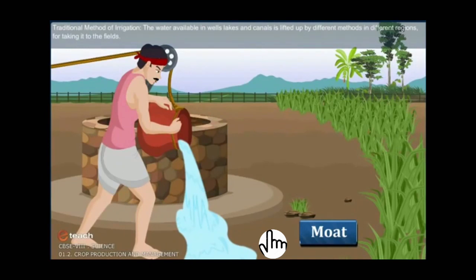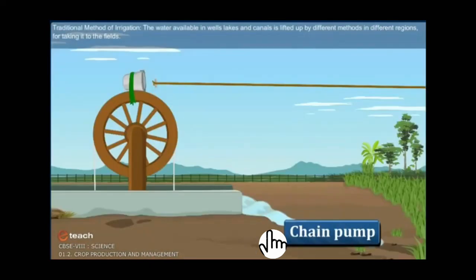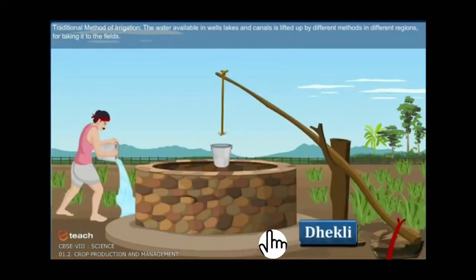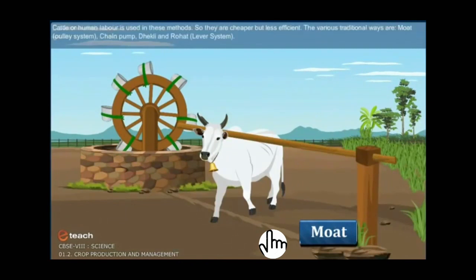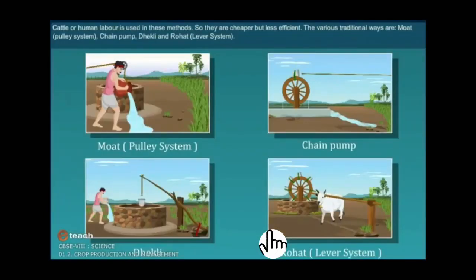Traditional methods of irrigation. The water available in wells, lakes and canals is lifted up by different methods in different regions for taking it to the fields. Cattle or human labor is used in these methods, so they are cheaper but less efficient.